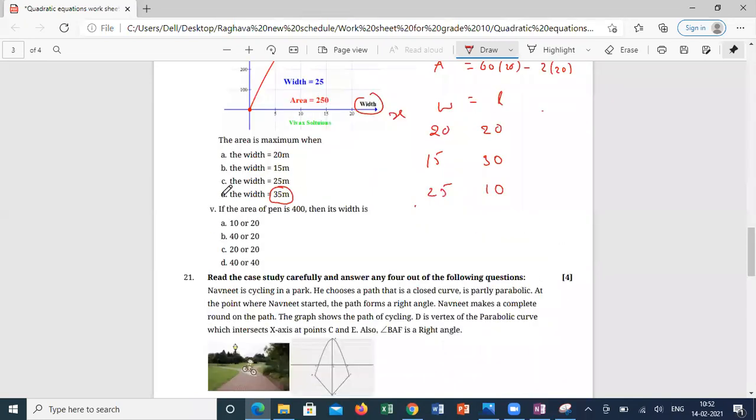So 35 itself is not a valid answer. Either of these three should be the correct answer. In this case, the area is 400, here it is 450, and here it is 250. So the maximum condition is when the width is 15 meters, you will get the maximum area. Is it clear what I'm saying?